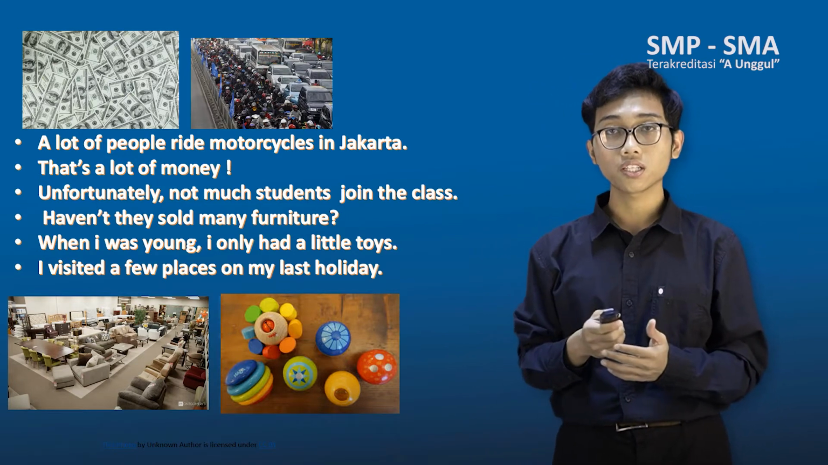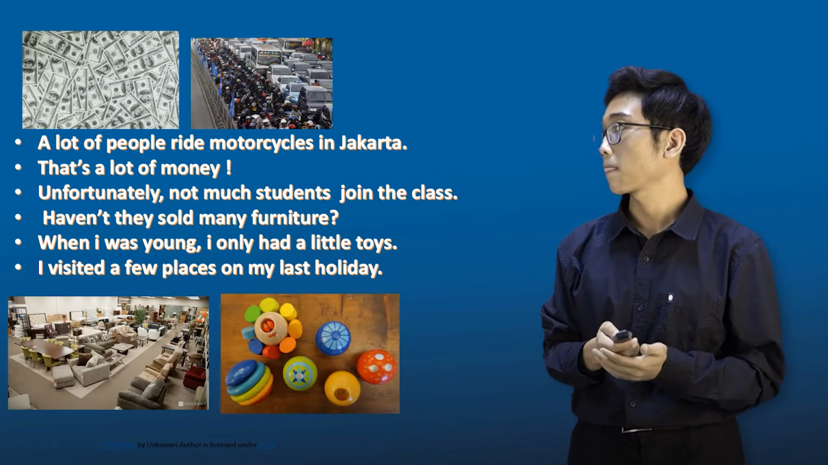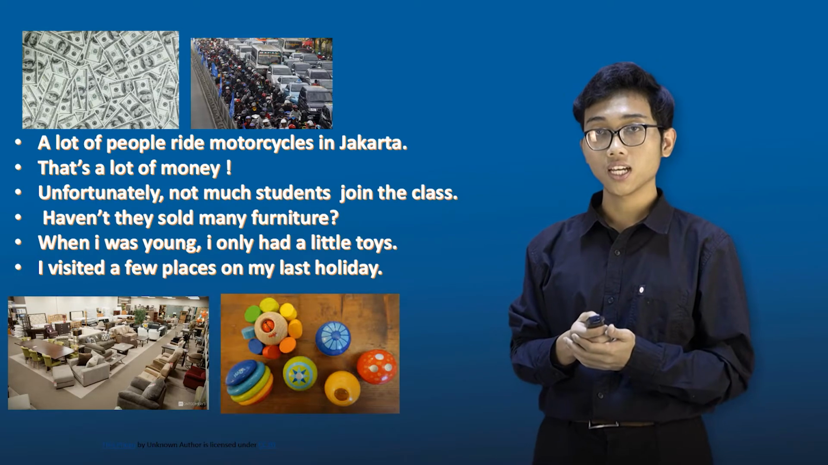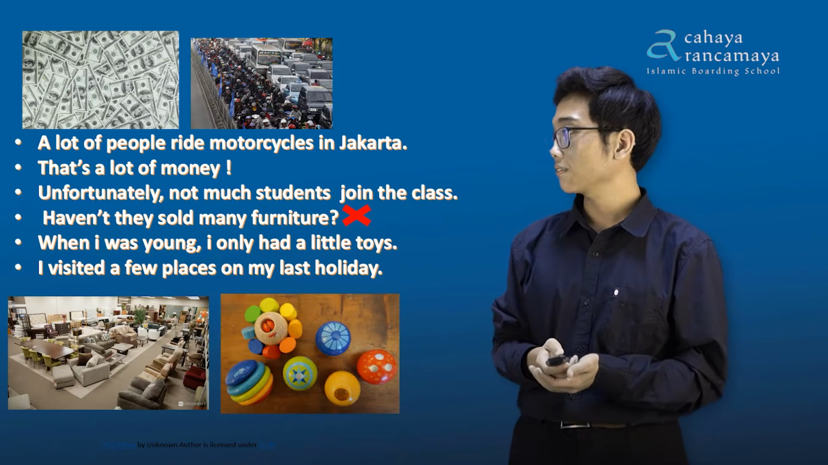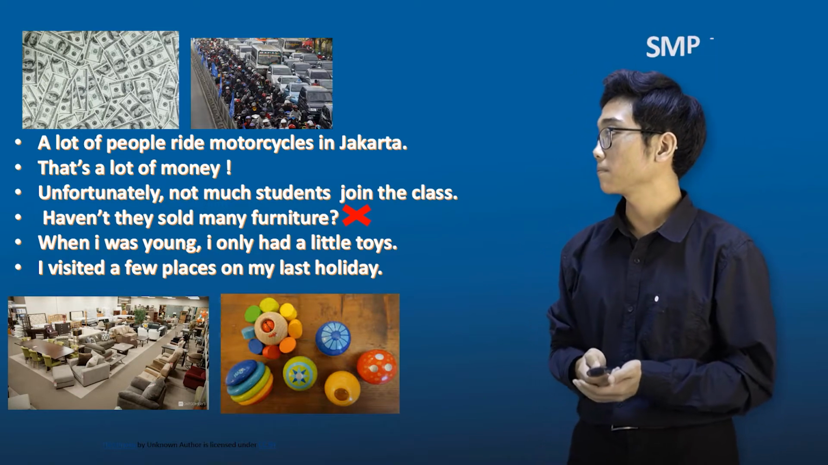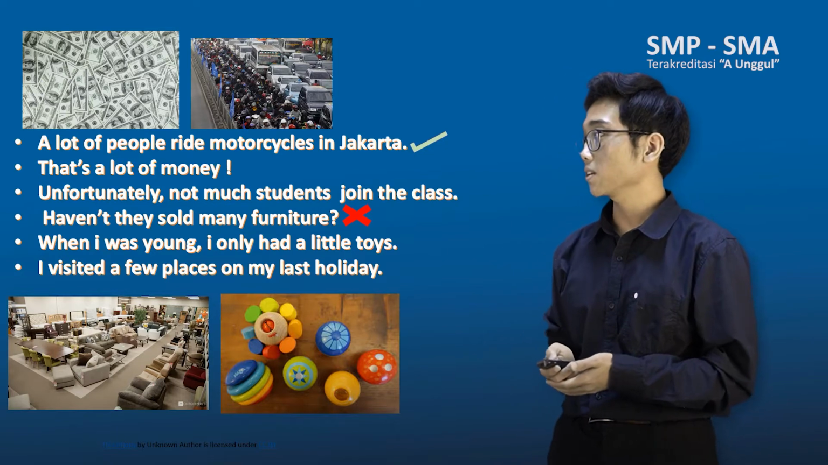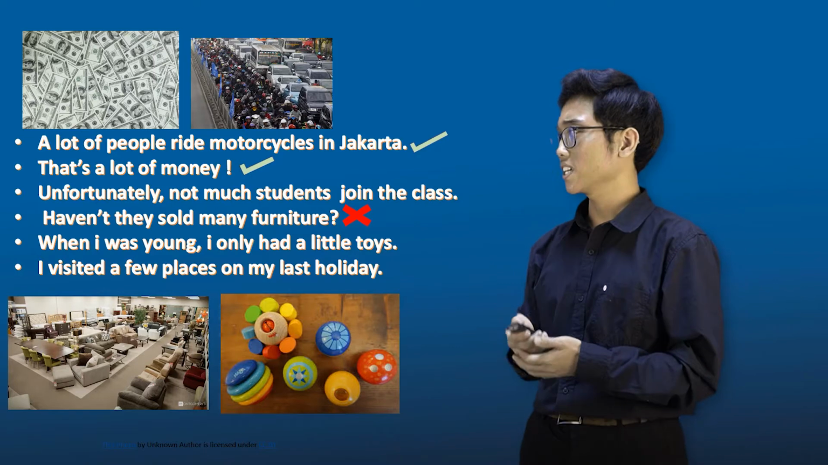As usual, I'll give you a minute to decide which sentences are correct and which are wrong. Okay, done? Have you finished? Now, let's check this out. "Haven't they sold many furniture" is a wrong sentence. Then the first sentence, we got it correct: a lot of people ride motorcycles in Jakarta. So is the second sentence: that's a lot of money.